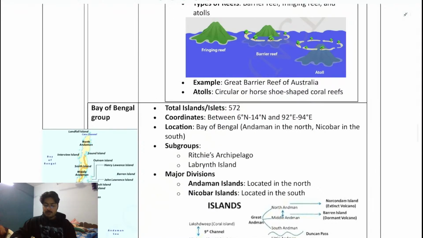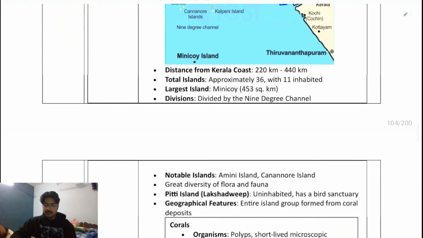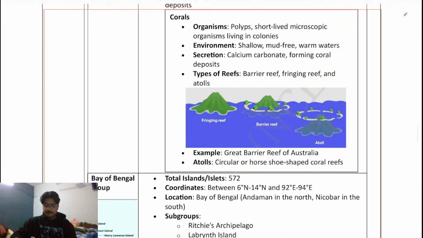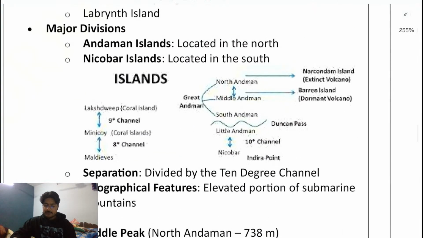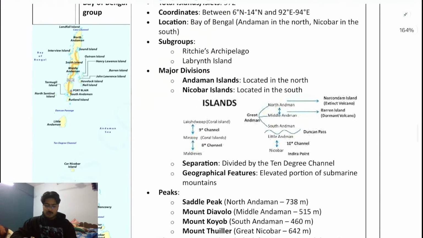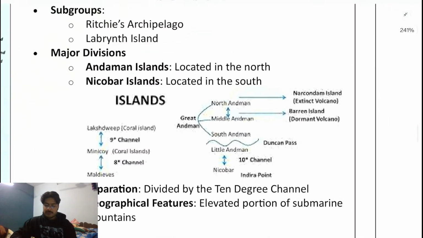Now I will talk about, just give me a second. This picture I want to talk about. Let me clarify. Overall, these are the islands that you need to understand.